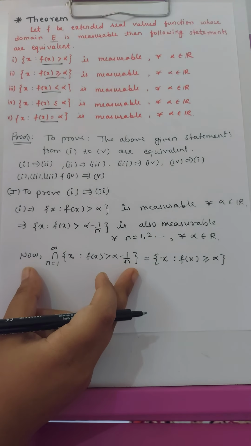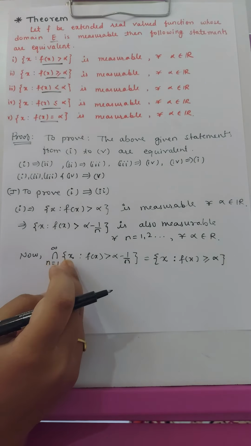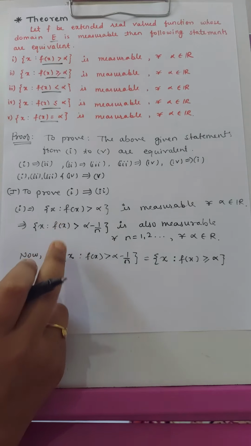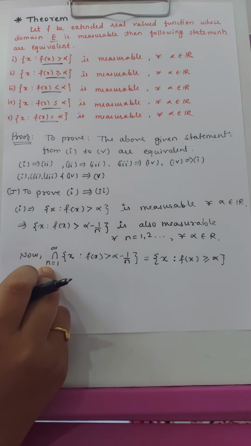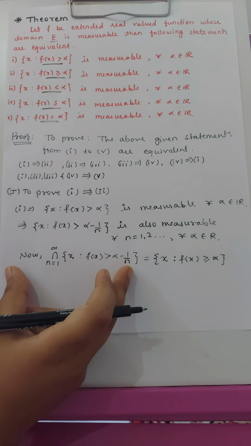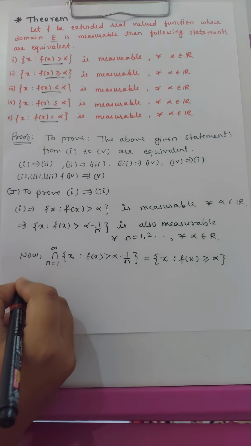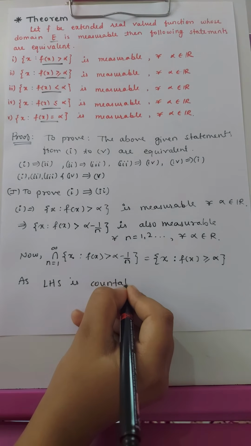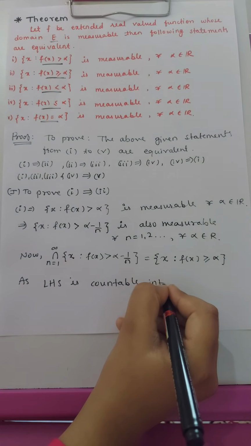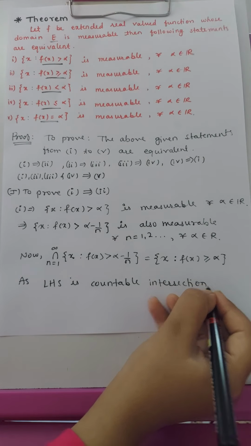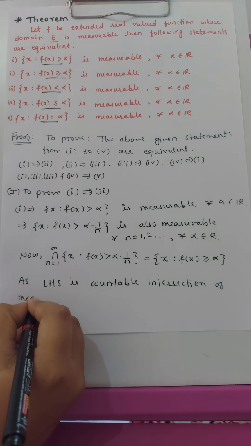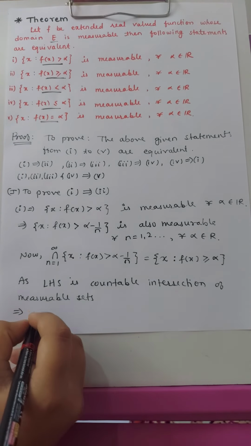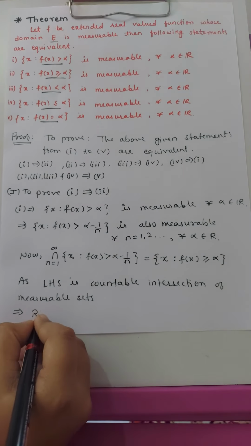Now in the LHS of this expression, every set of x such that f of x is greater than alpha minus 1 by n is measurable. So the countable intersection of measurable sets is measurable. Therefore this whole LHS will be measurable, as the LHS is a countable intersection of measurable sets, and this implies that the RHS will also be measurable.